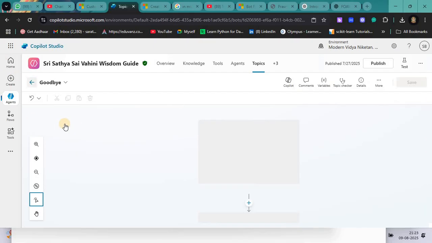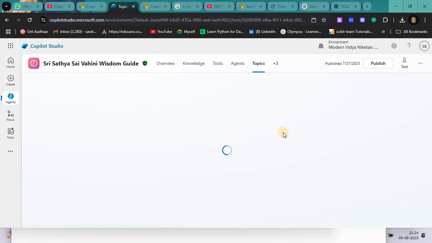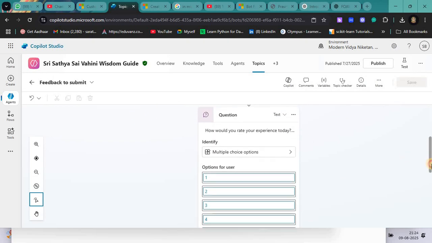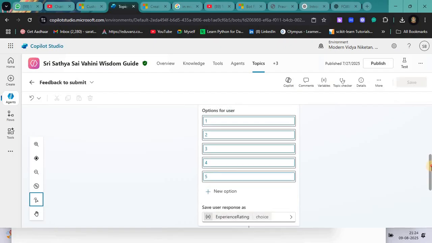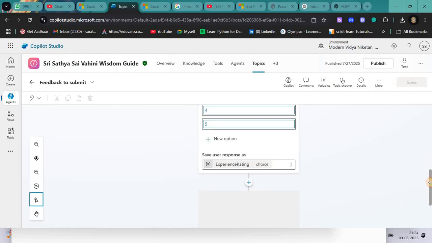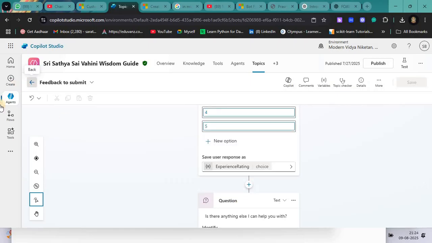And if I'm going to any other topic, feedback to submit. For example, at the end of the session, if someone asks these questions, there will be multiple types of questions. How would you rate your experience today? You can ask this type of question, 1 2 3, then boolean, need more help, like this way you can generate the feedback sessions.